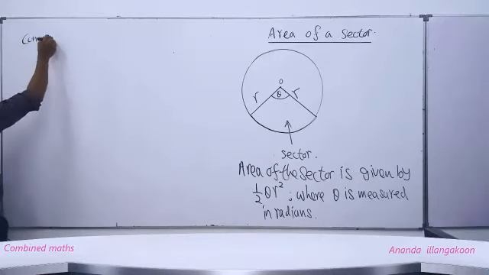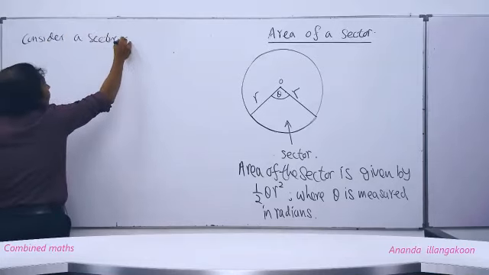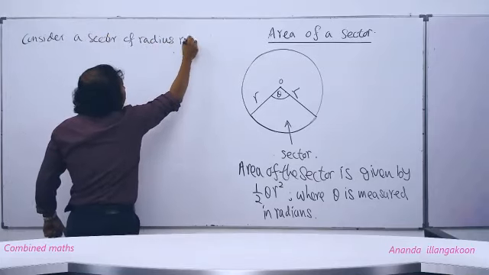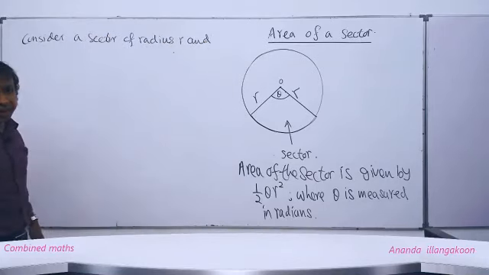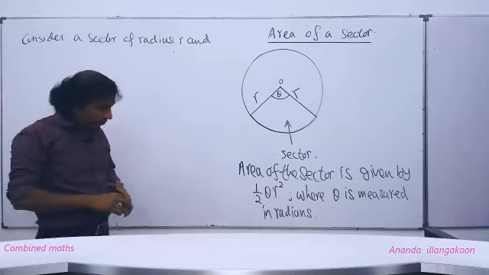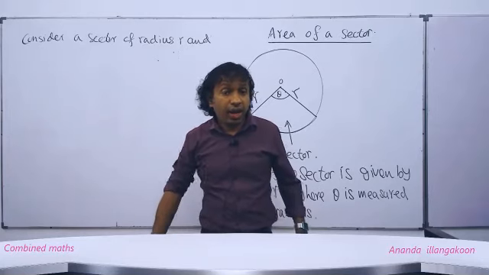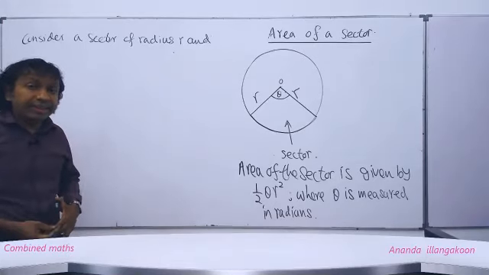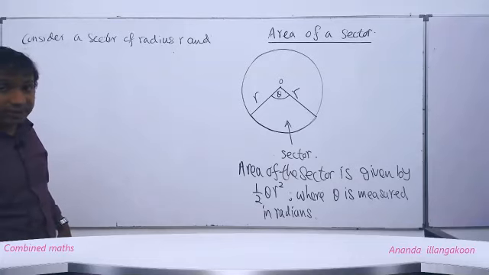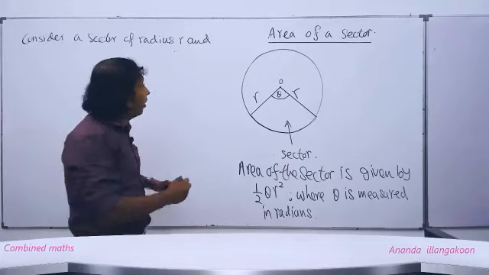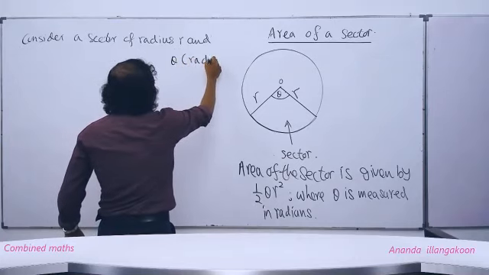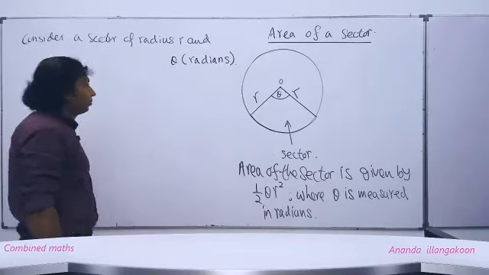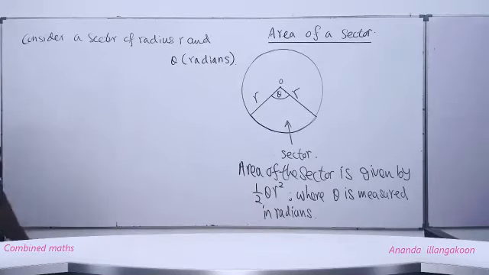Consider a sector of radius r and angle at its center theta radians, right? Write down.